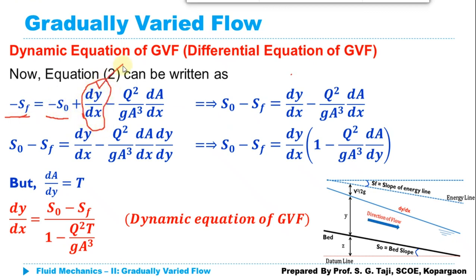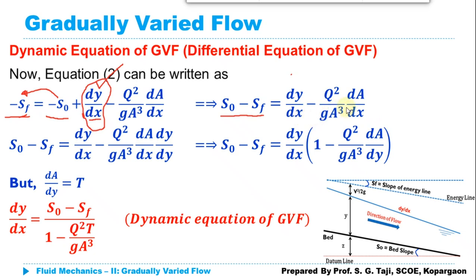as we are going to deal with how the rate of depth of flow is going to change over the distance. So we are going to compute dy/dx. Now minus Q squared upon g A cubed multiplied by dA/dx. So I can simply take this S_0 to the left hand side, it will become plus. So the equation will become S_0 minus S_f is equal to dy/dx minus Q squared upon g A cubed multiplied by dA/dx.